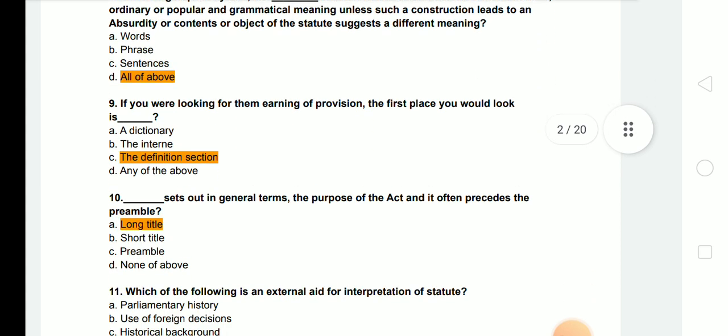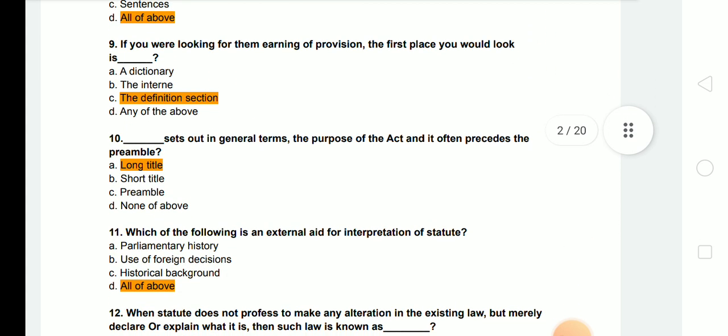Next question. If you were looking for the meaning of a provision, the first place you would look at is the definition clause. Next question. Dash sets out in general terms the purpose of the act and it often precedes the preamble. Answer is long title.